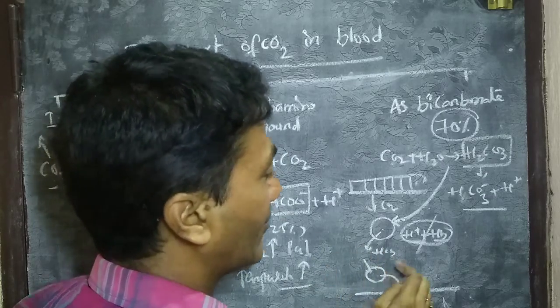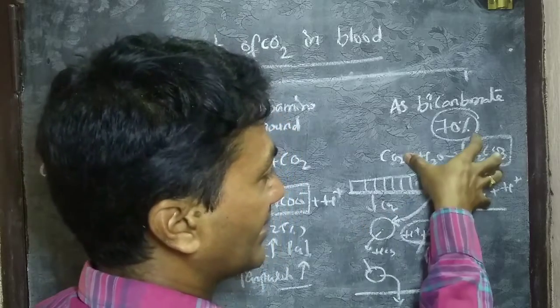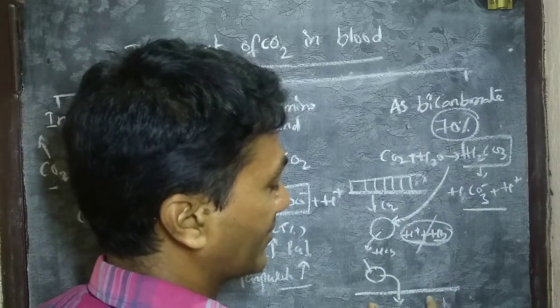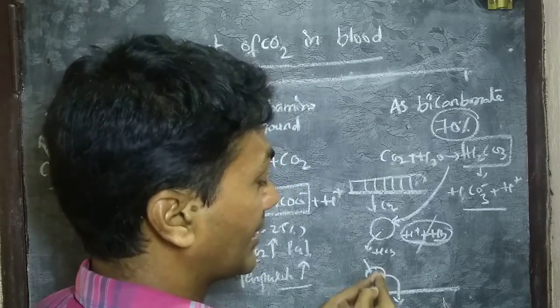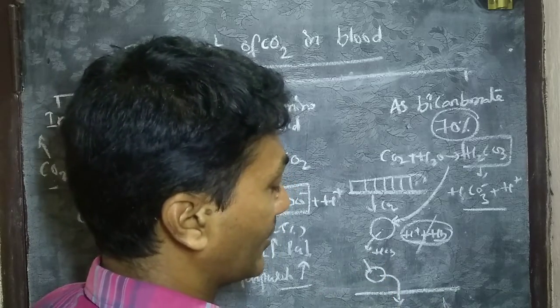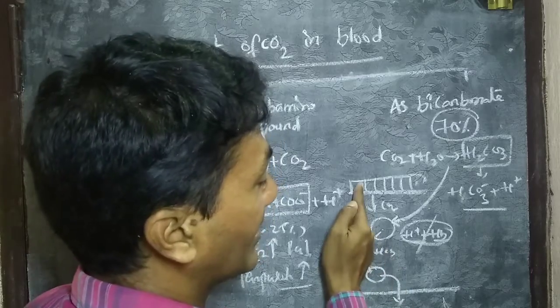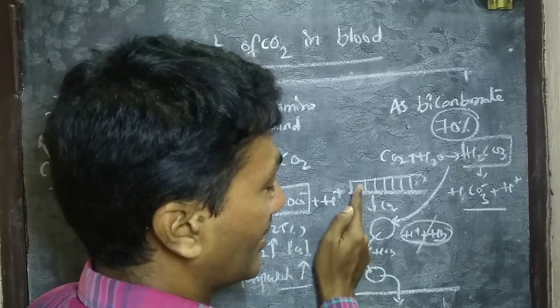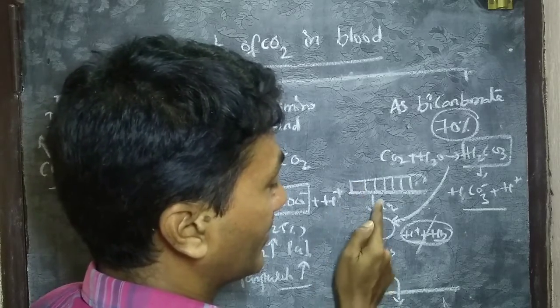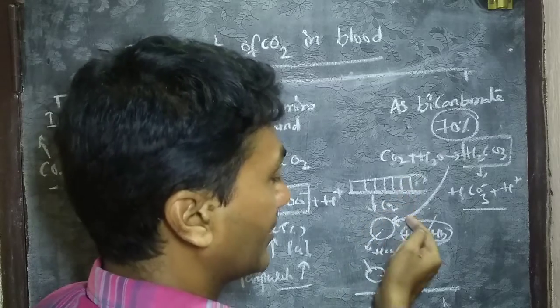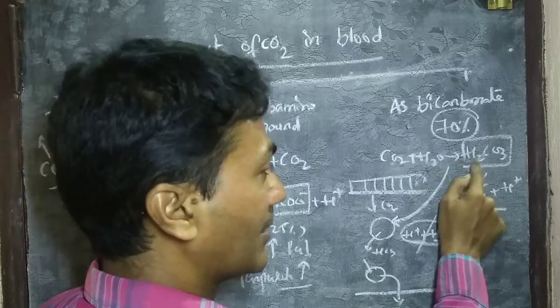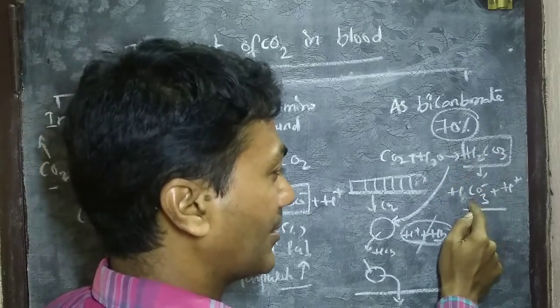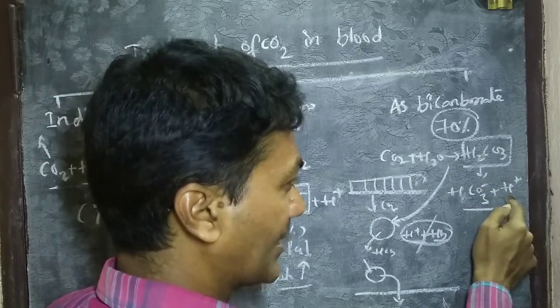So what is happening here is exactly the opposite reaction of the tissue level, at the alveolar level, so that carbon dioxide is given to the lungs. Carbon dioxide received from the tissues dissolves in the water of the cytoplasm of the RBC to form carbonic acid, which is broken down into bicarbonate and hydrogen ions.